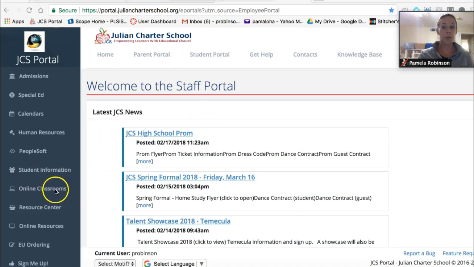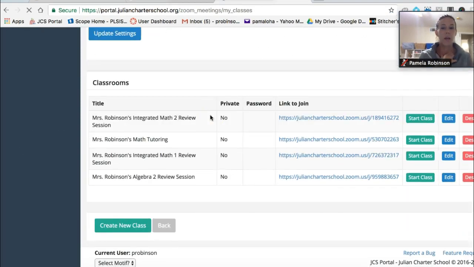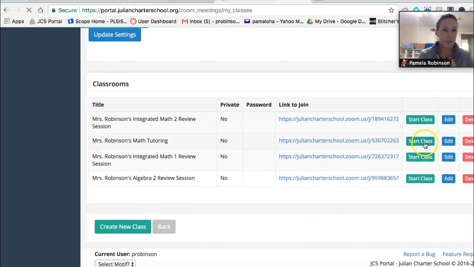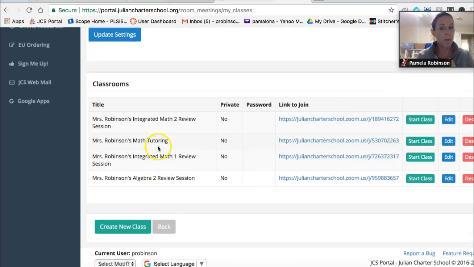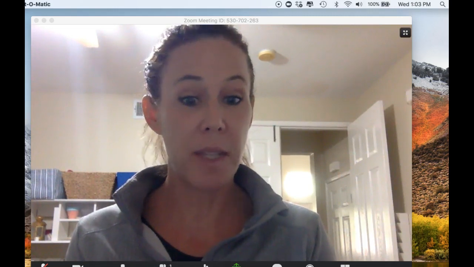Here I am in the portal. You'd find online classrooms. You click on that, and I go to my classes so that I know where my class is, but you would look at all your classes and you would come down, and mine says start class because I'm starting the class, but you would find Mrs. Robinson's math tutoring. Go ahead and join that, and it will bring you here with me where I can help you with any assignments that you have.